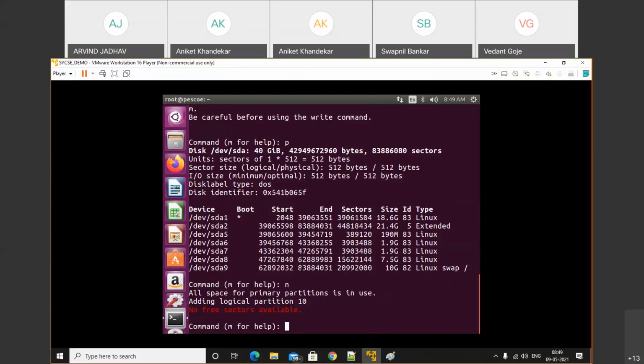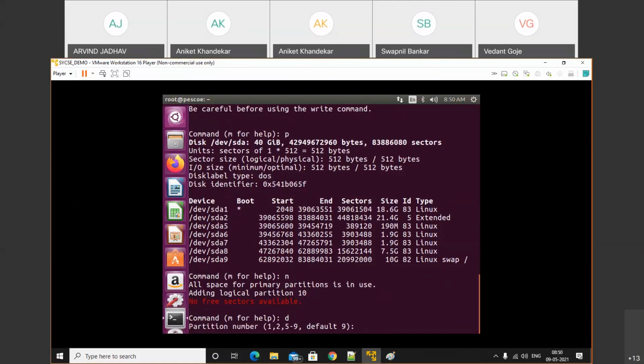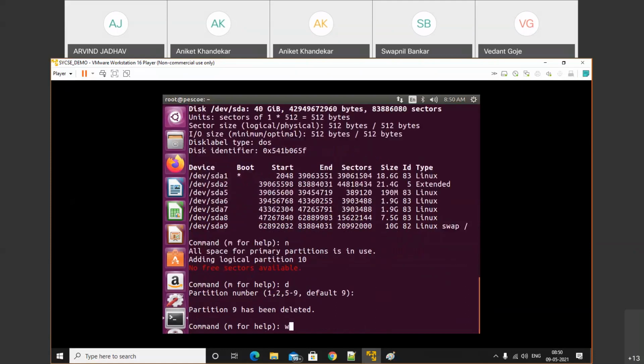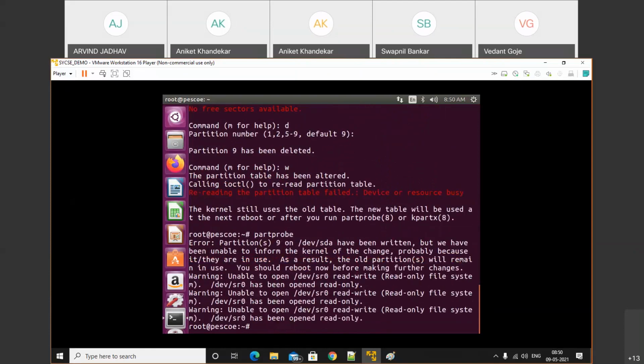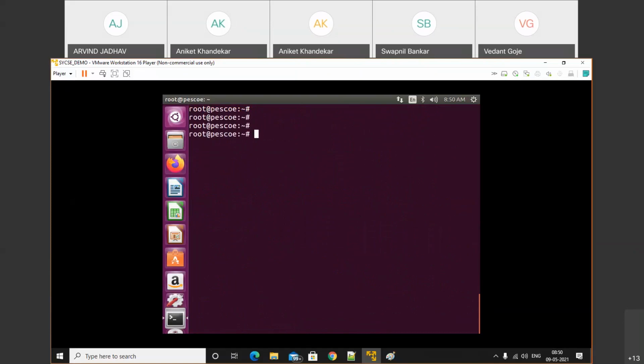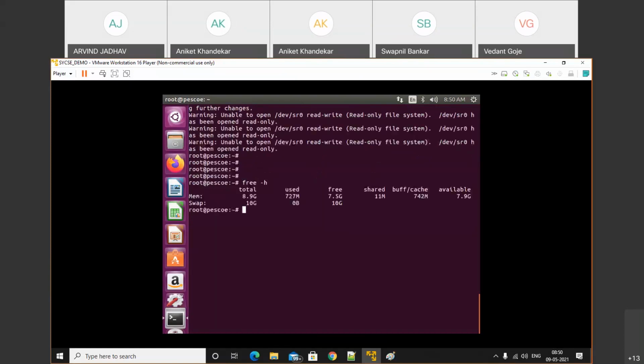So first of all, I will delete the partition. d. The last partition will be deleted. I will write w, and after that save. Now we successfully deleted the partition. Now check out p. In that case, our partition is showing swap 10 GB because it is not updated by the kernel.